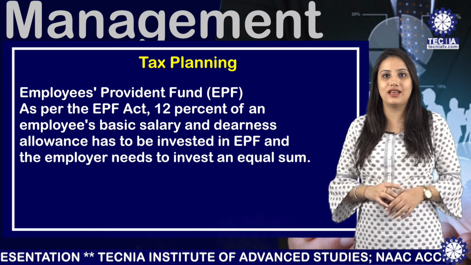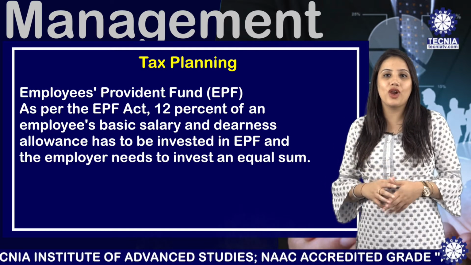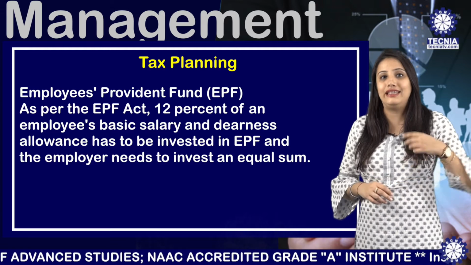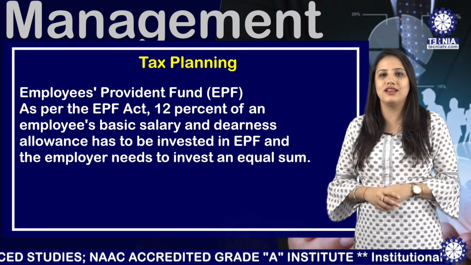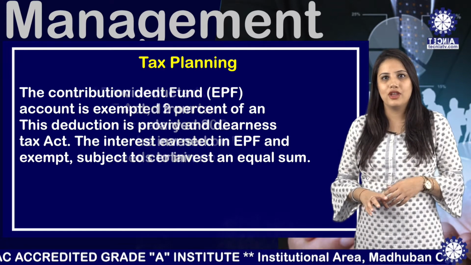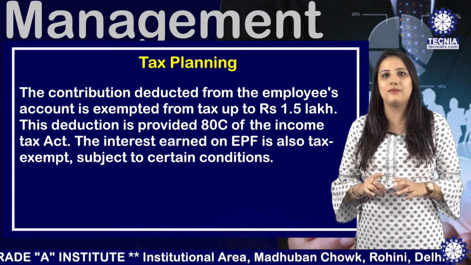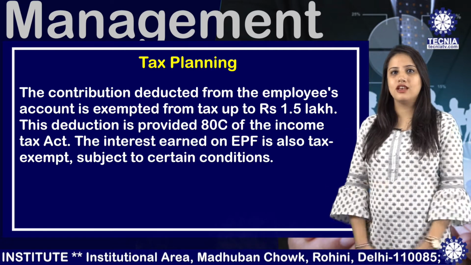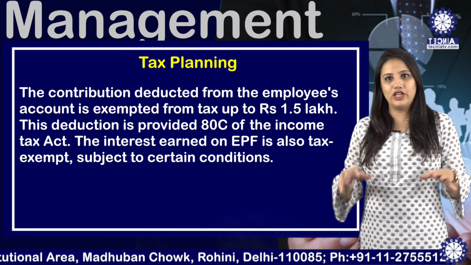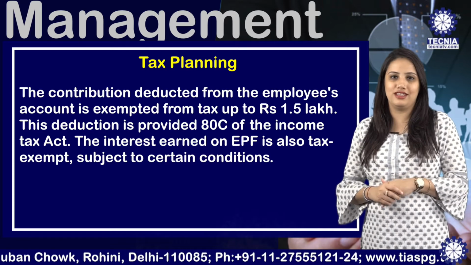Number one component is the Employees Provident Fund, that's the EPF. As per the Employee Provident Fund Act, 12% of an employee's basic salary and DA has to be invested in EPF, and an employer needs to invest an equal sum. The contribution deducted from the employee's account is exempted from tax up to rupees 1.5 lakh. This deduction is provided under Section 80C of the Income Tax Act. The interest earned on EPF is also tax exempted subject to certain conditions.